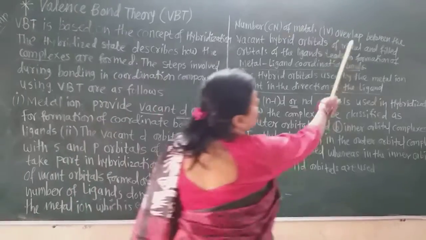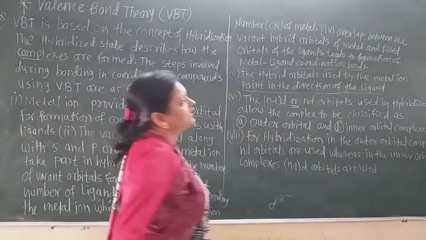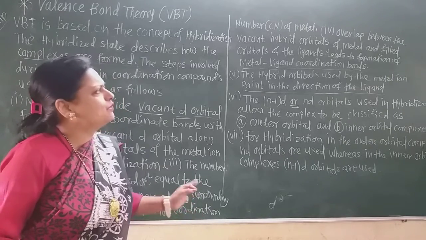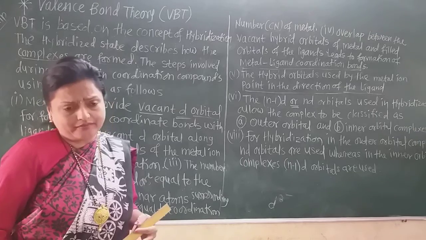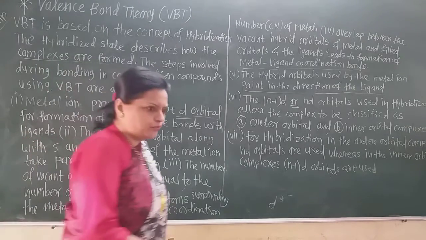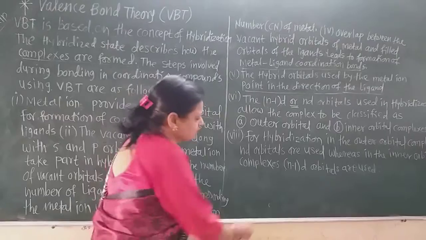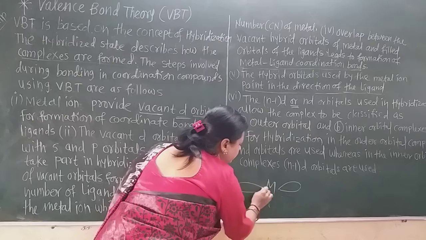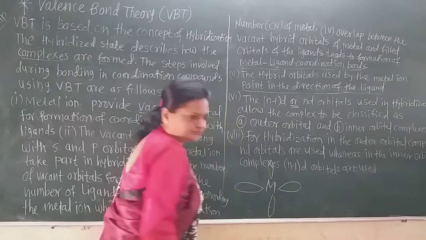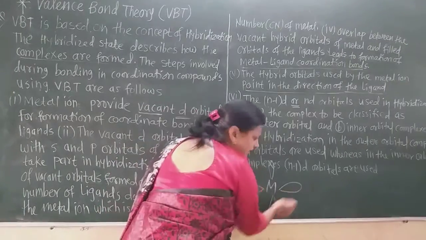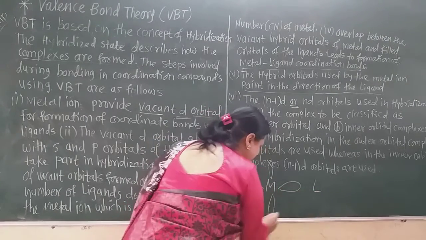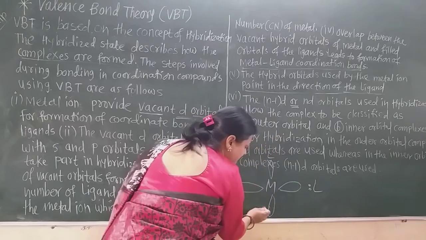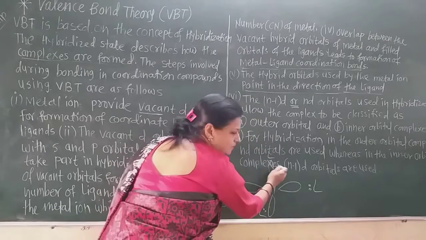Next, overlap between the vacant hybrid orbital of the metal and the filled orbital of ligands leads to the formation of a metal-ligand coordination bond. What happens during formation of a coordination compound? Suppose this is the metal ion with 4 hybrid orbitals. There are 4 ligands, and they have filled orbitals because they have lone pairs of electrons.